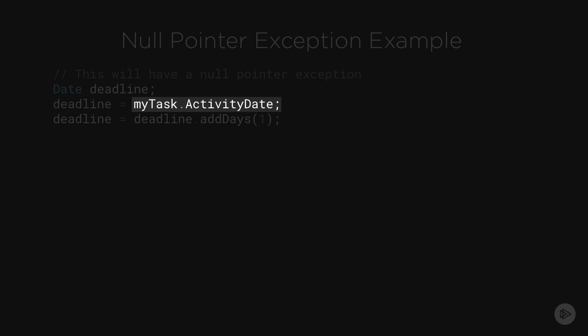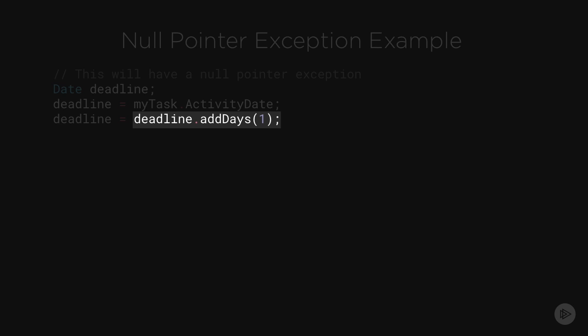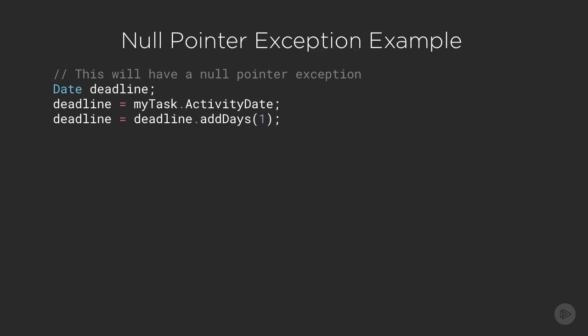Activity date is not a required field on tasks, meaning it's possible we're setting deadline to null here. Then we try to add a day to null. How do you add a day to null? Apex can't make a logical guess for what null is. If it simply defaulted a null date to today, bad things could happen. What if a bank was using Salesforce and for every null transaction date, it simply defaulted it to today? Havoc would break loose. Thus, the annoying null pointer exception here is actually our friend. It warns us ahead of time of danger so we can fix it.